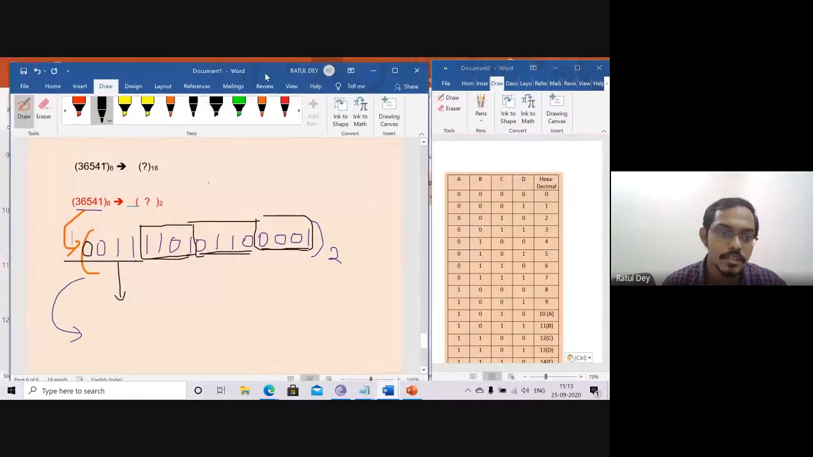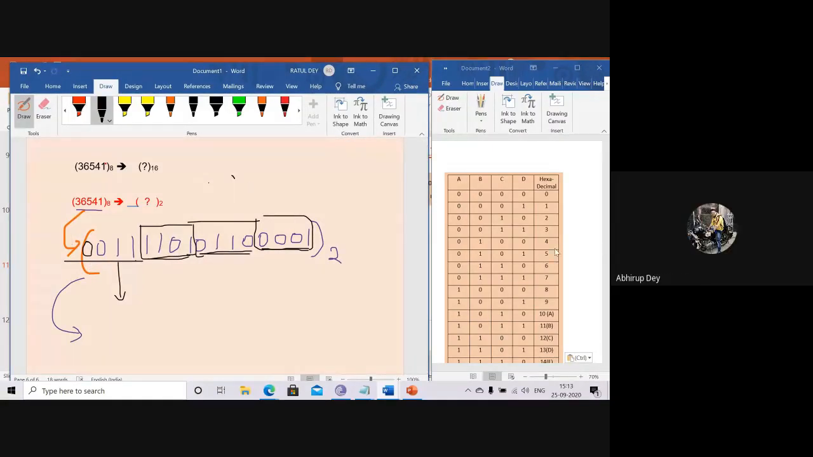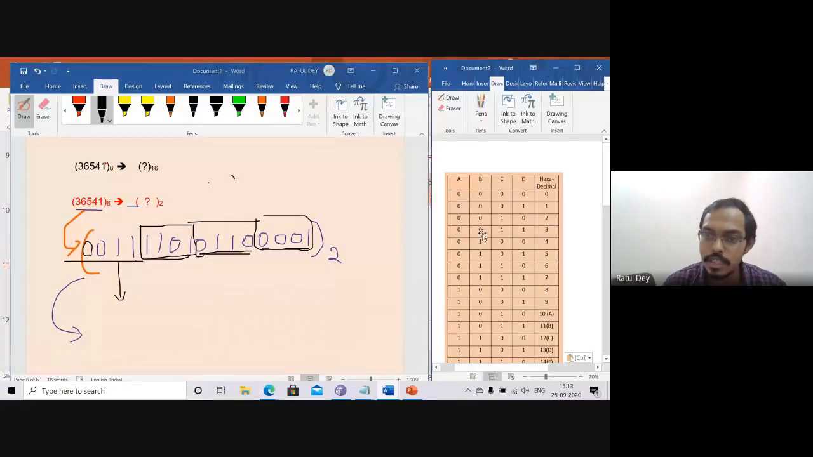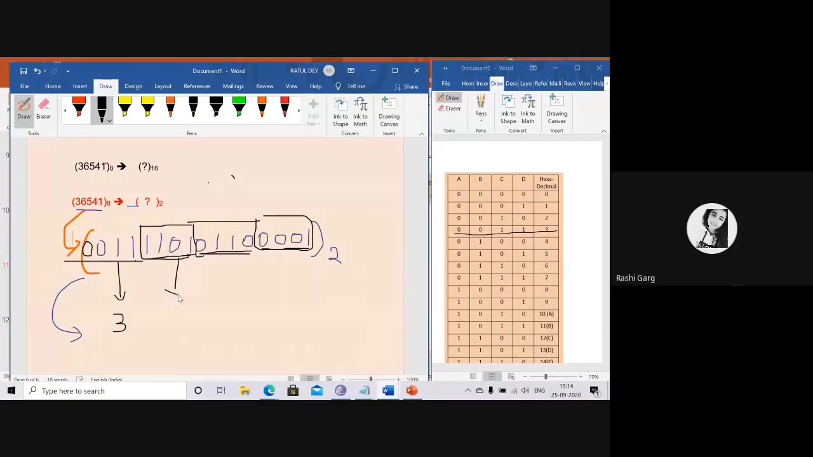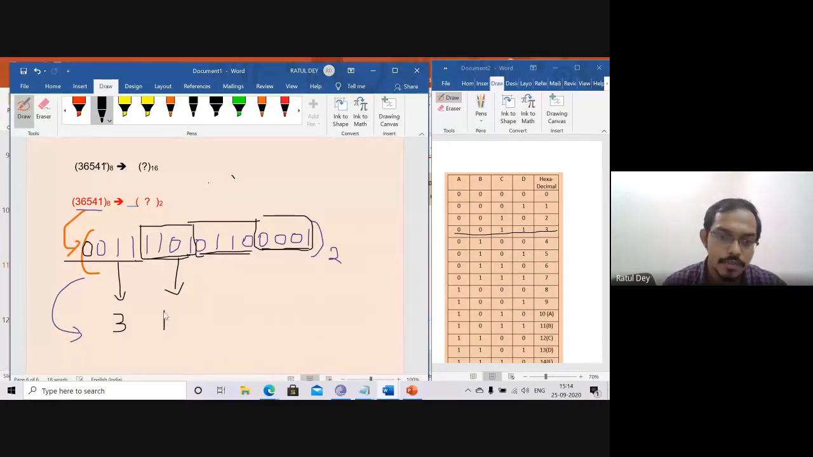So can anyone say what is the result of this one? 0011. 3. 0011 is the 3 value. You can see in the table. 0011, so I am writing here 3. What is the value of 1101? D. 1101 is the D value.